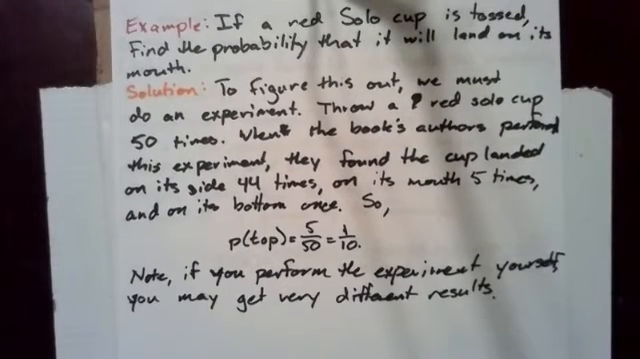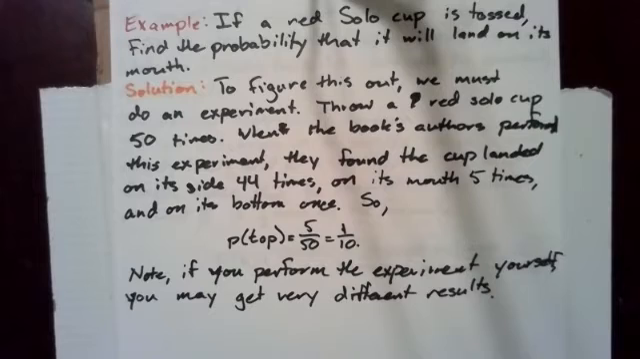Another example, if a red solo cup is tossed, find the probability that it will land on its mouth. To figure this out, we must do an experiment. Throw a red solo cup 50 times. When the book's authors performed this experiment, they found the cup landed on its side 44 times, on its mouth 5 times, and on its bottom once. So the probability that it will land on its mouth is 5/50 or 1/10. Note, if you perform the experiment yourself, you may get very different results.